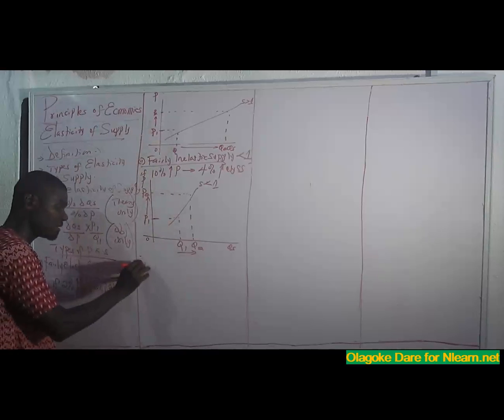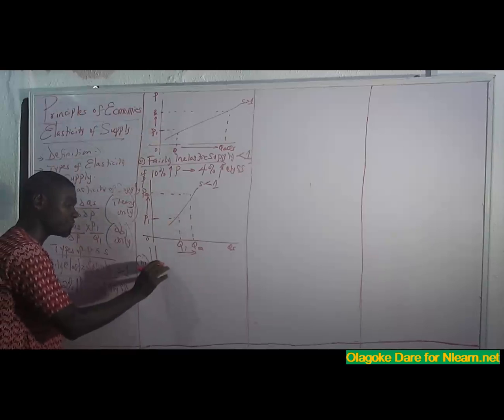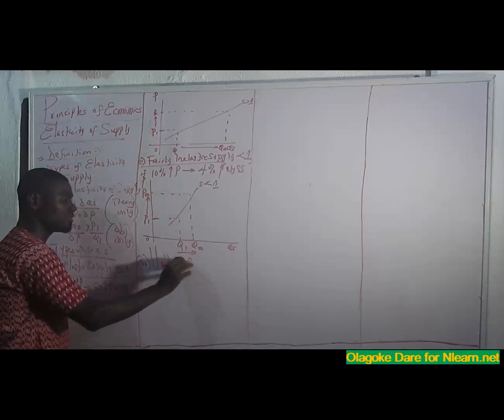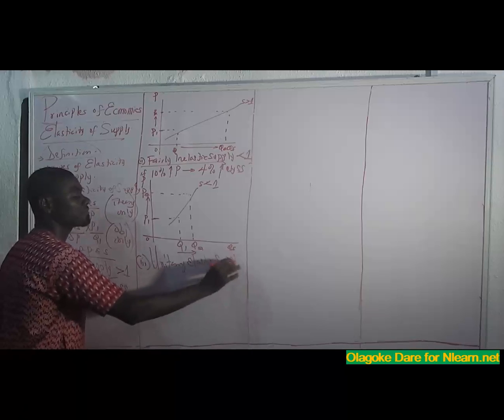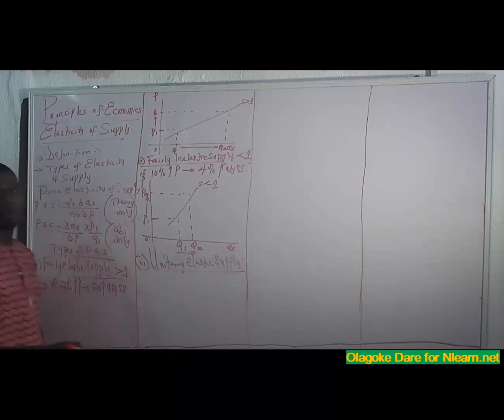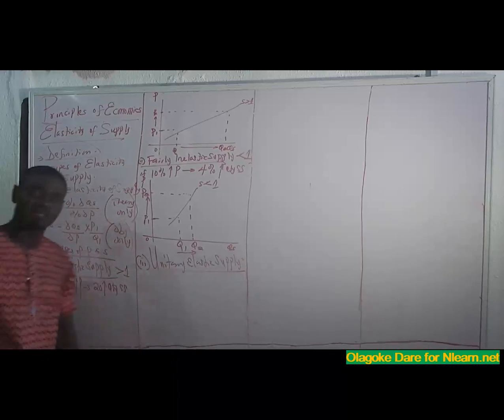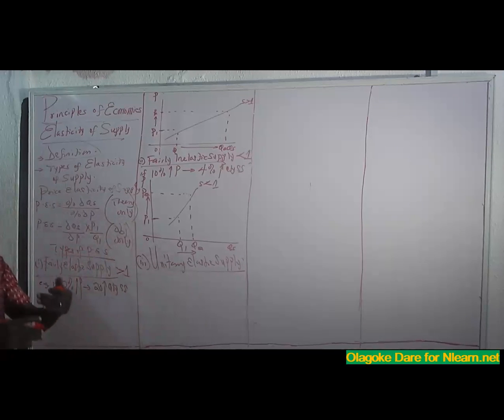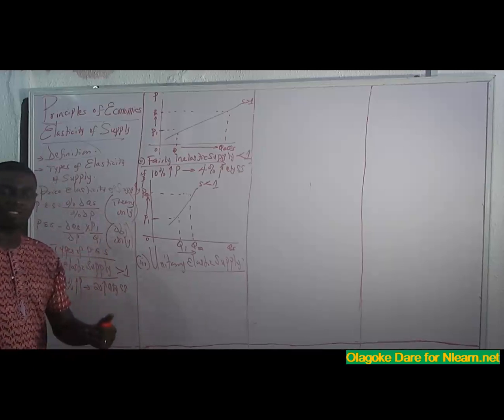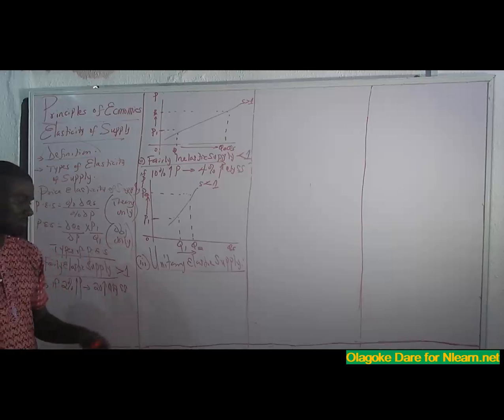Number 3, we have a unitary elastic supply. And unitary elastic supply is when a change in price of a commodity leads to an equal change in quantity supplied. So when the changes in price and quantity are of the same proportion, it is what?